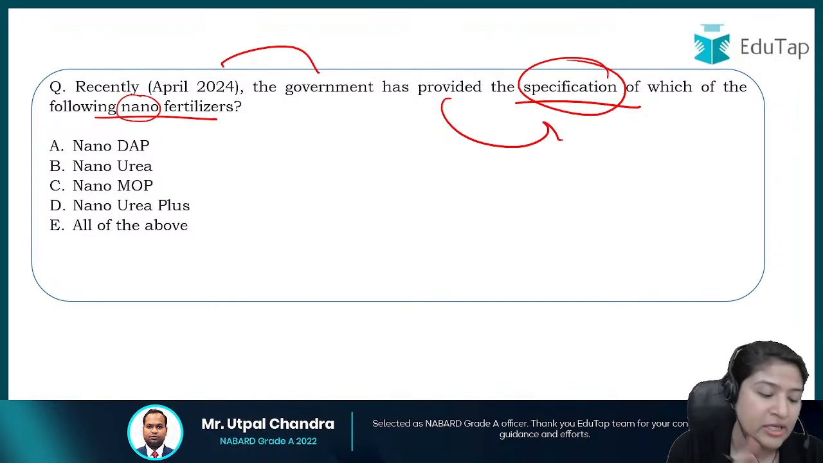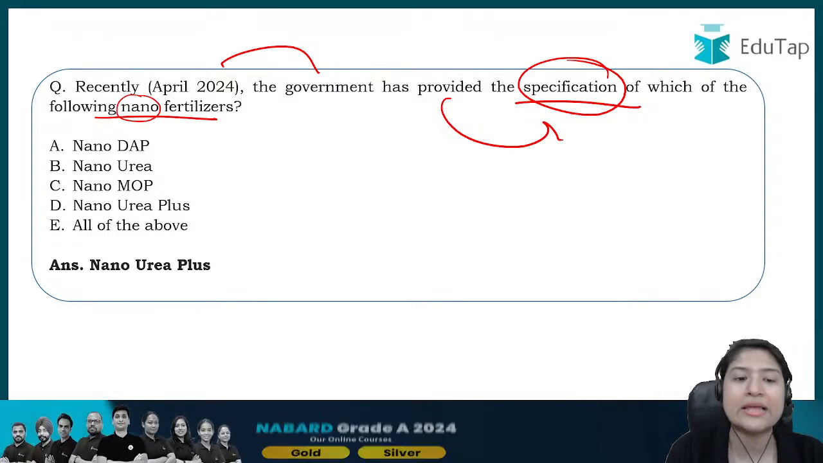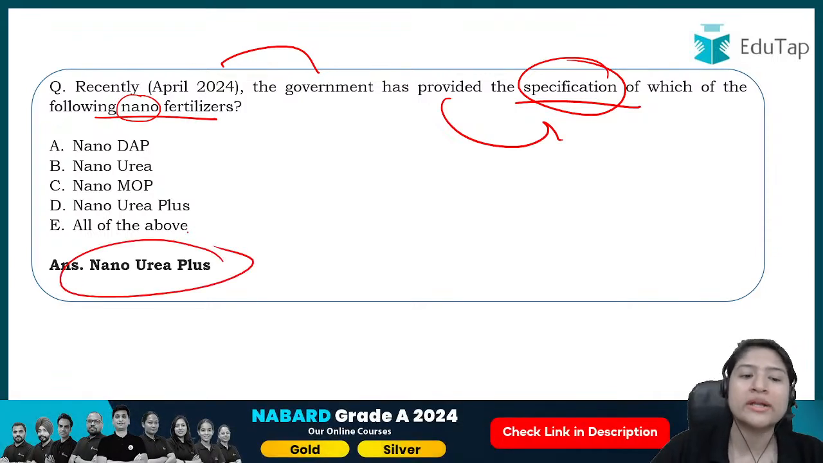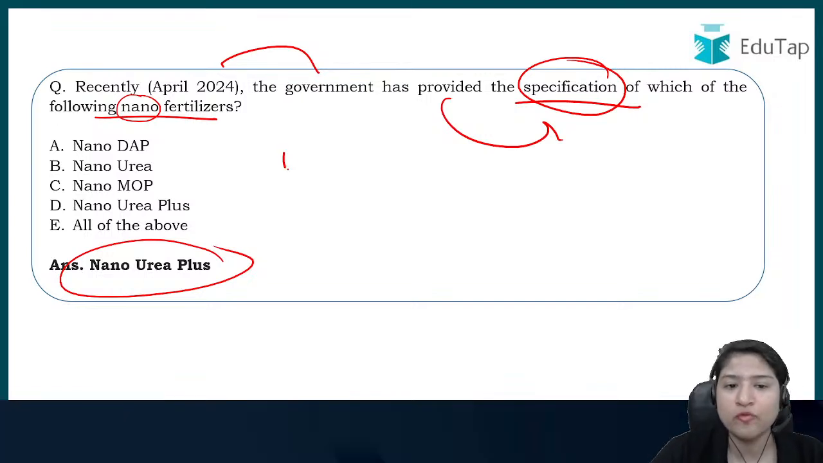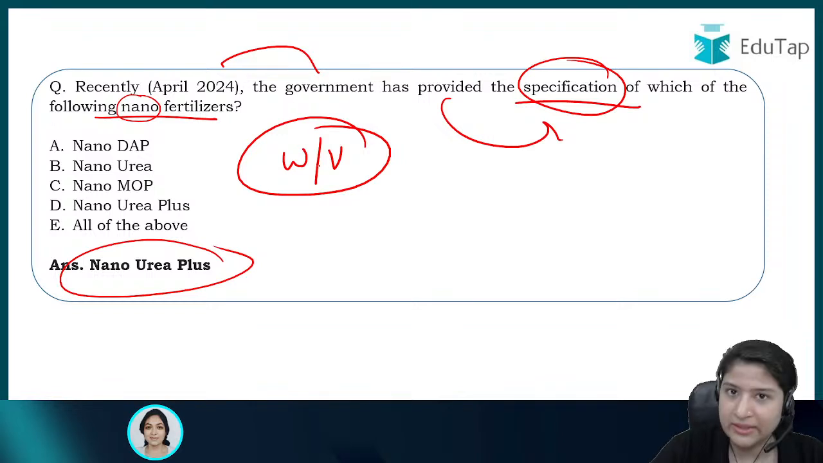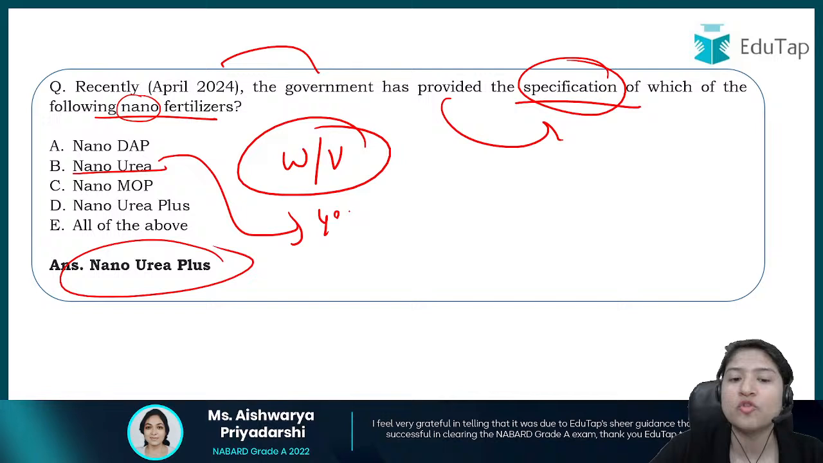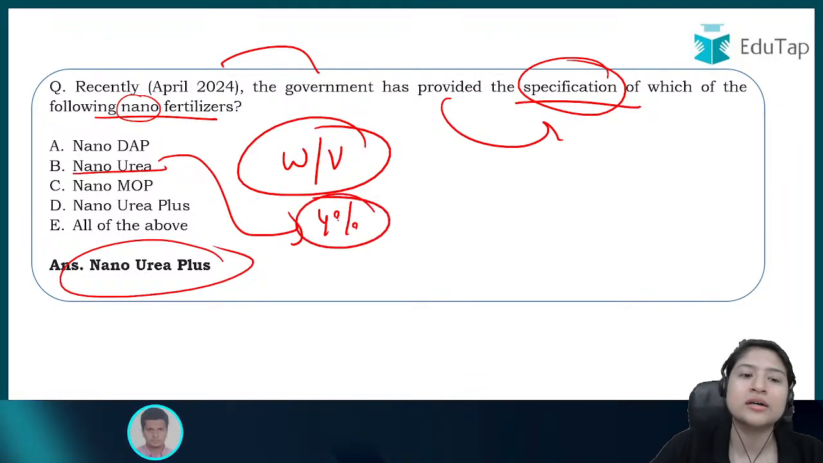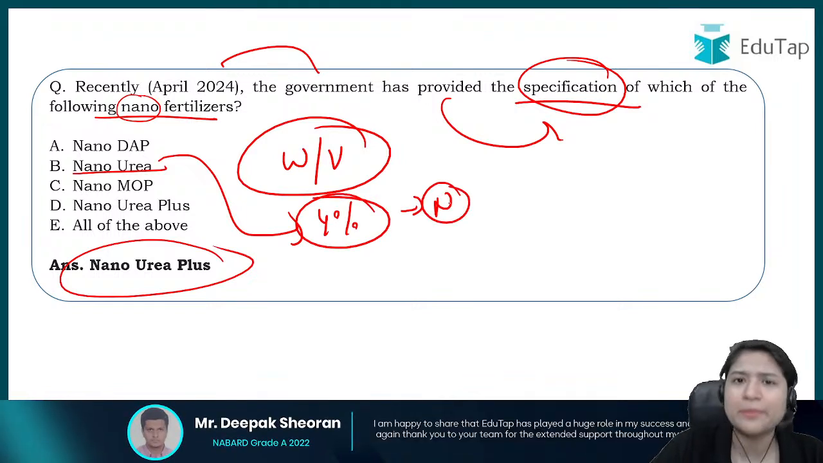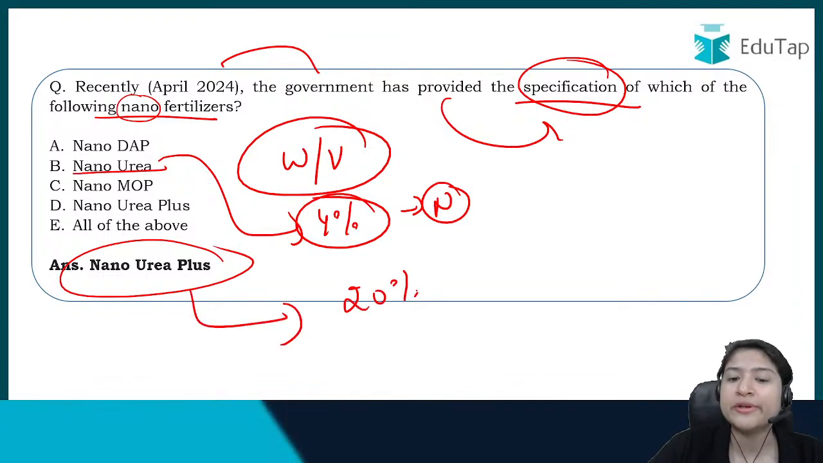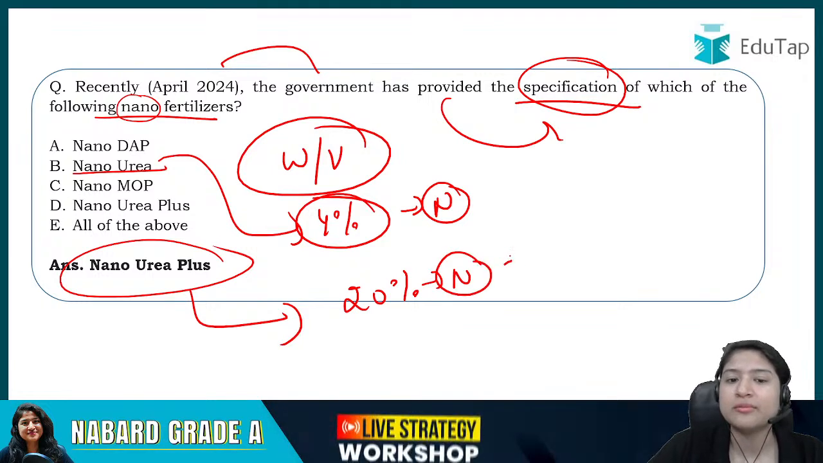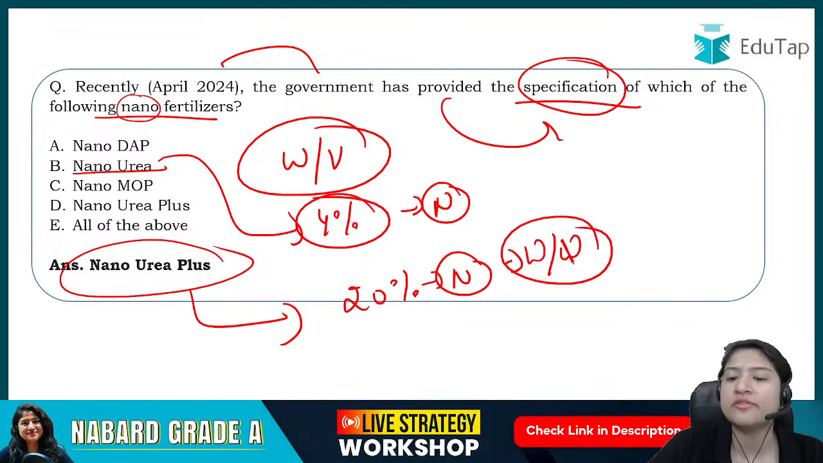It is option number D. So Mamta, it is not nano urea, it is nano urea plus. So what is the difference? It is, you can say, an advanced version of urea. If we talk about weight per volume, nano urea provides somewhere around 4% of the nitrogen to the plants. But nano urea plus will provide 20% of nitrogen when we talk about weight per volume, sorry, not weight per weight, to the crops.